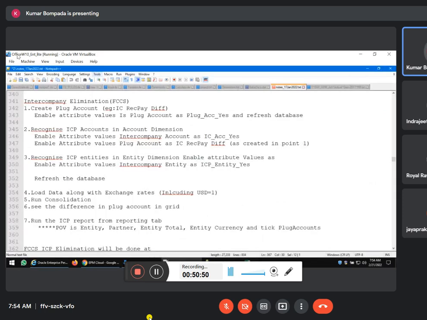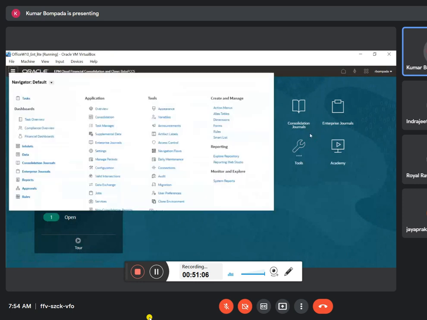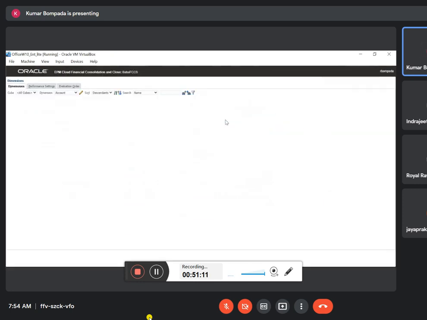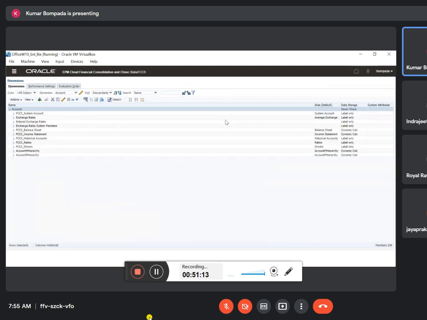here the small change is first you have to create the plug account. Otherwise, while selecting the plug account in the account dimension, it won't show. So how do we create the plug account? It is already created. Come here, go to dimensions.